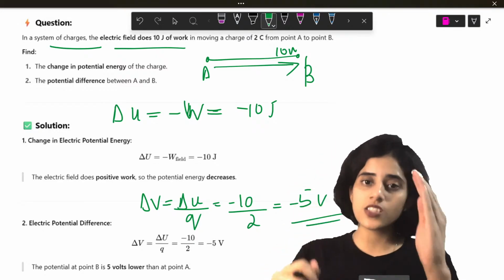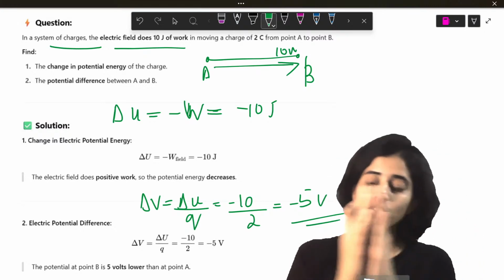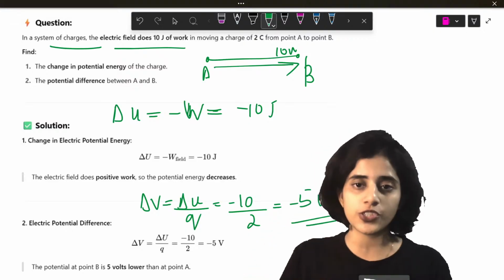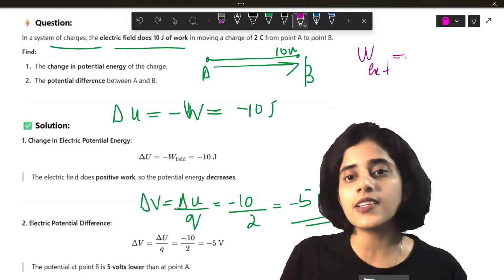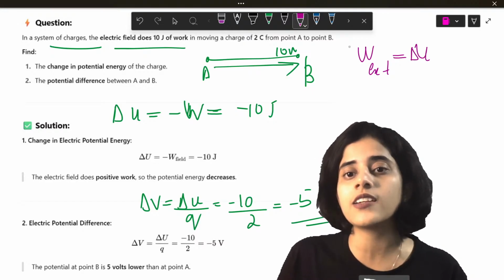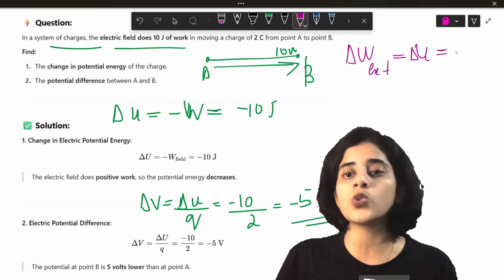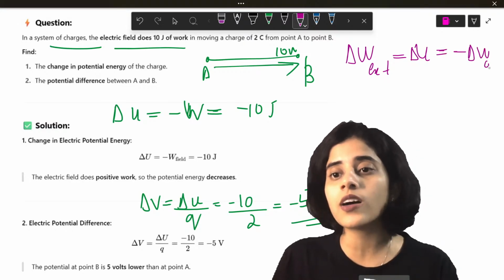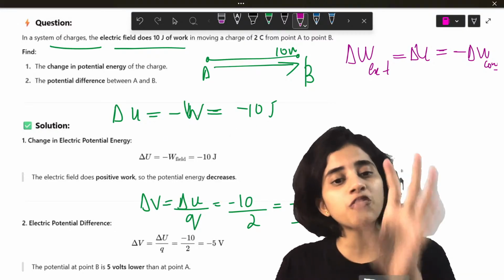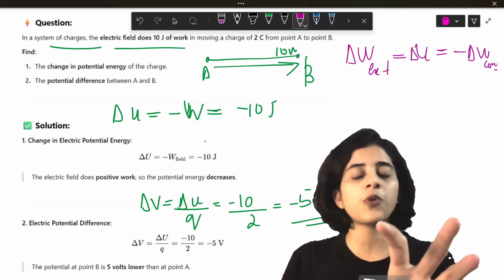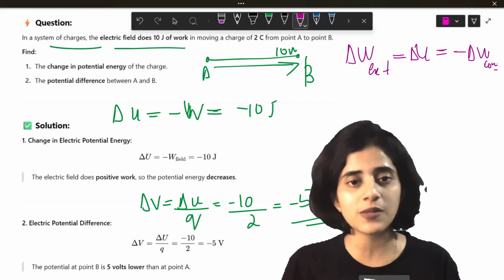See, the external work that I do to move my charge from A to B is stored as potential energy. So whatever work I do externally is going to be stored as potential energy. These are both going to be positive. This is going to be equal to the negative of the work done by the field. Here 10 joules is the work done by the field. So if 10 joules is positive, then potential energy should be negative. You understand the concept here?